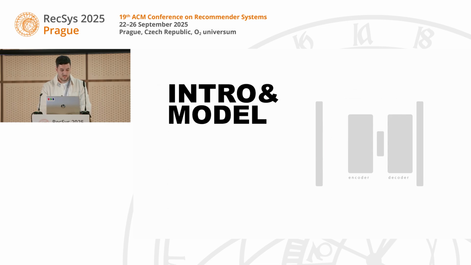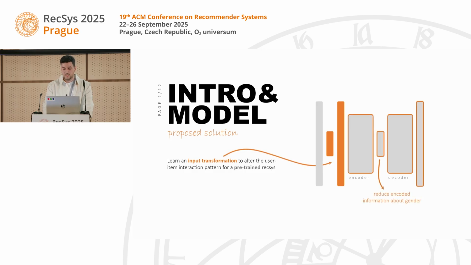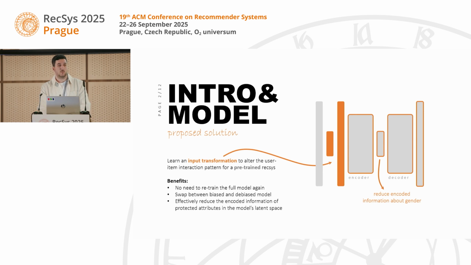So what is our answer to this? We propose to learn an input transformation that essentially alters the user-item interaction pattern and is applied to a pre-trained recommender system. So this means that we apply this transformation and essentially reduce the encoded information, in our case, about gender. To highlight some benefits of our method, there's no need to retrain the full model again, as we apply it to a pre-trained recommender system. We can swap between biased and debiased model by choosing a parameter value. And as mentioned, we effectively reduce the encoded information about sensitive user attributes in the model's latent space.